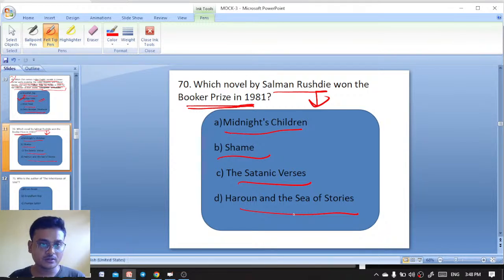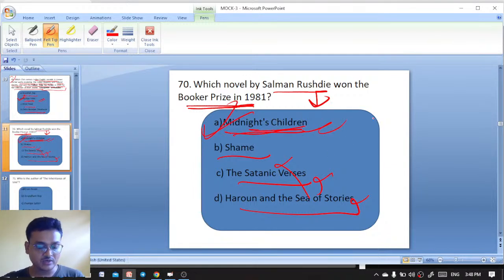The Booker Prize for this one. It is not Shame, it is not The Satanic Verses, it is not Haroun and the Sea of Stories, it is Midnight's Children. Okay, Midnight's Children is the right answer.